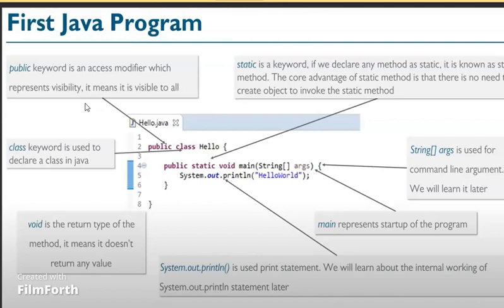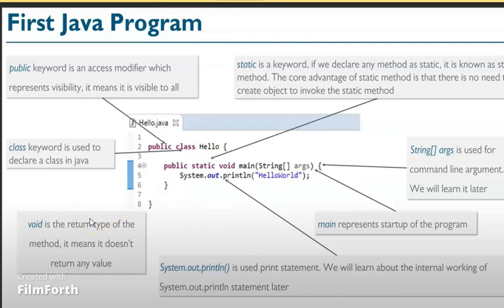So Hello. What is Hello? We are creating the class name as Hello. And public, we have already studied, the public keyword is an access modifier which represents the visibility. It means visible to all. And static. Static is also a keyword. If we declare any method as static, it is known as a static method. The core advantage of a static method is that there is no need to create an object to invoke the static method. And void. Void is a return type of method.